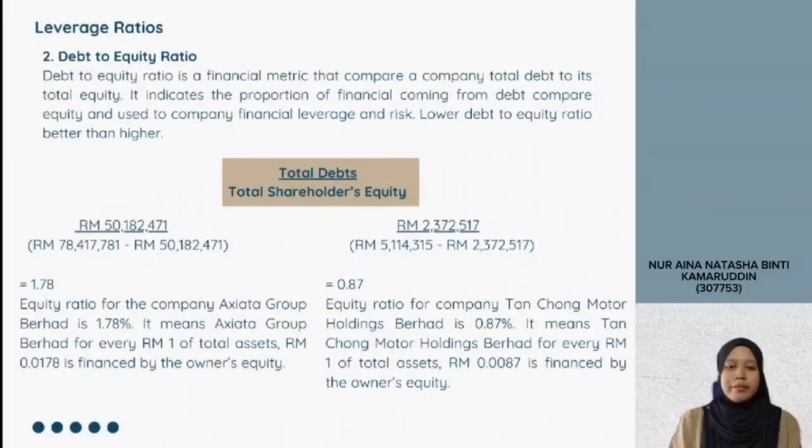The formula is total debt divided by total shareholders' equity. Equity ratio for company Axiata Group Berhad is 1.78%. It means for every RM1 of total assets, RM0.0178 is financed by the owner's equity. Equity ratio for company Tan Chong Motor Holdings Berhad is 0.87%. It means for every RM1 of total assets, RM0.0087 is financed by the owner's equity.